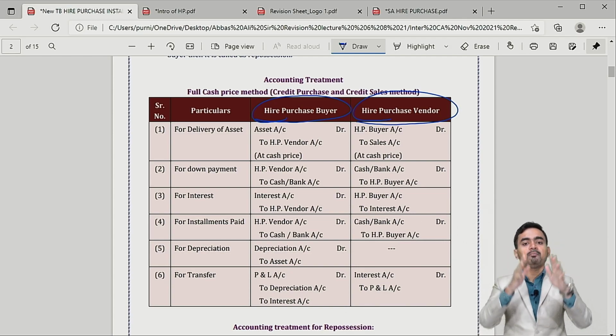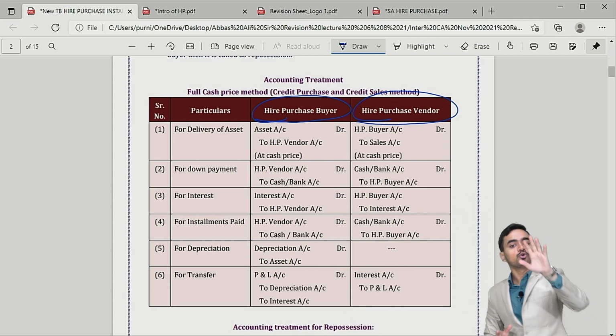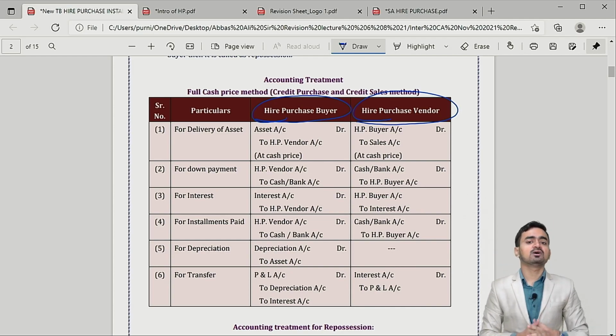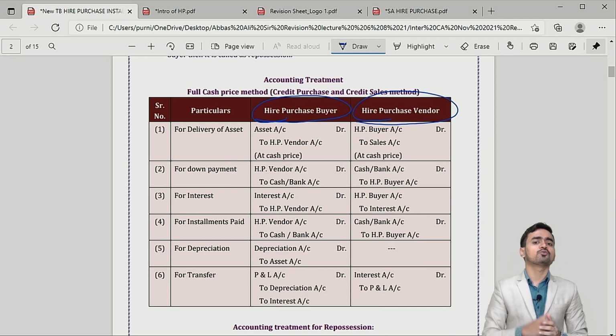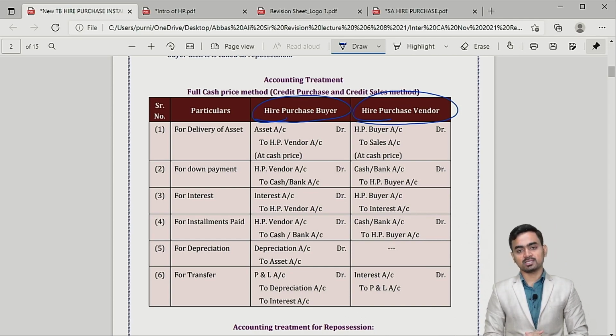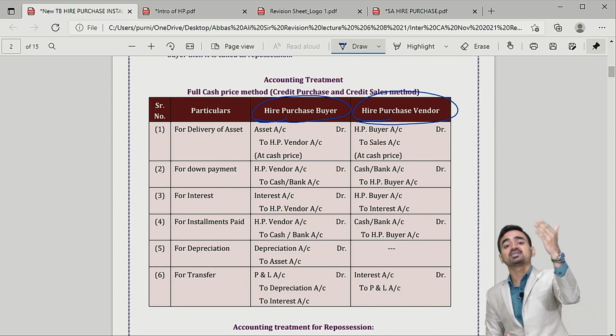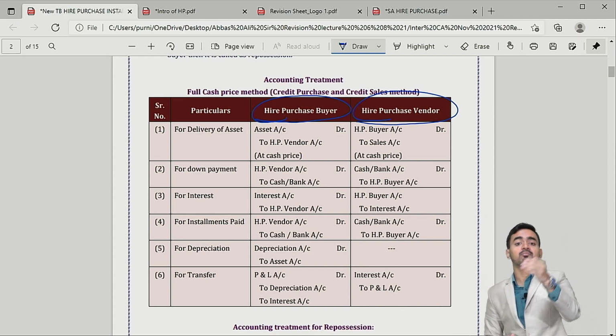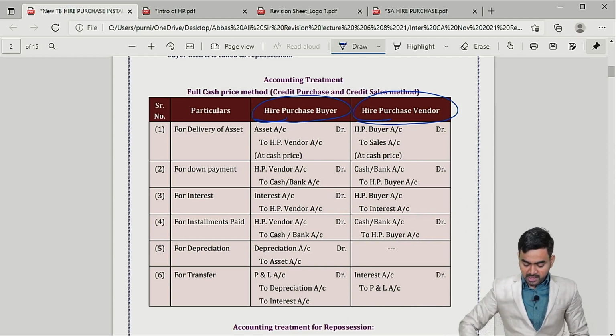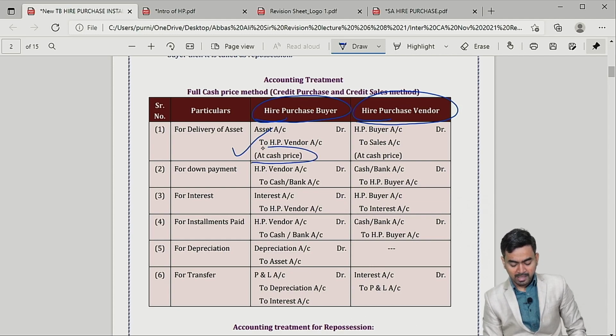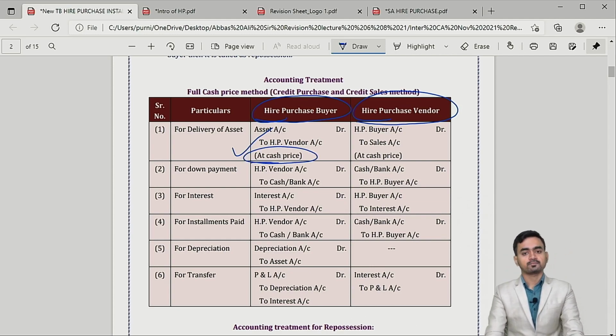So think from the buyer's point of view first. You are the buyer, you have purchased the machinery, so the first entry you will pass is asset purchased. So the entry would be asset account debit to money payable to vendor. Check on the screen, asset to vendor, you will pass this entry with the cash price.